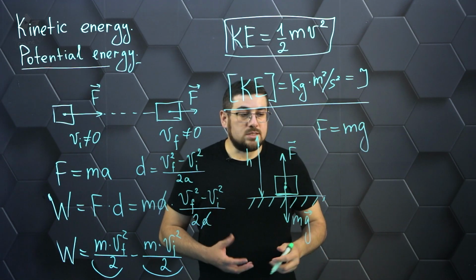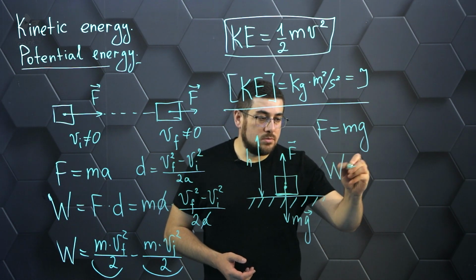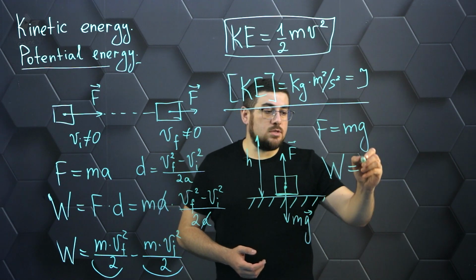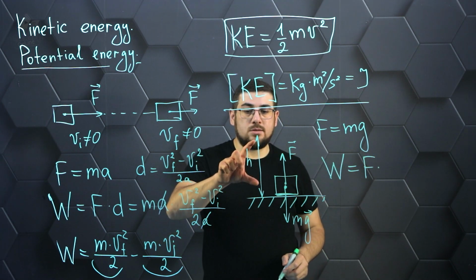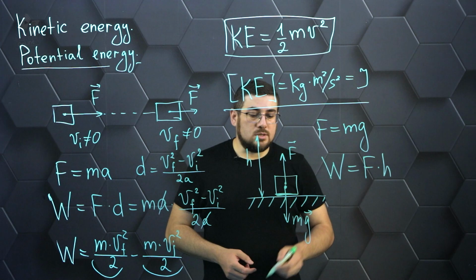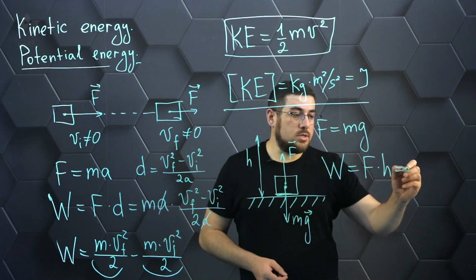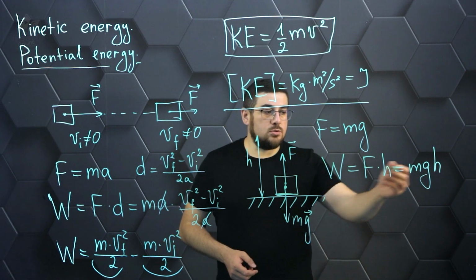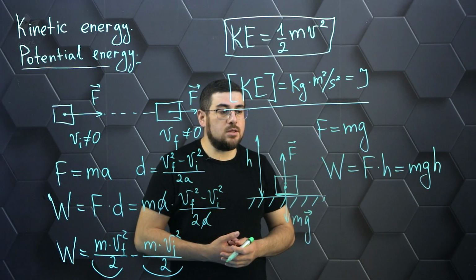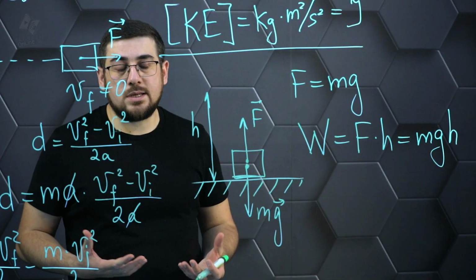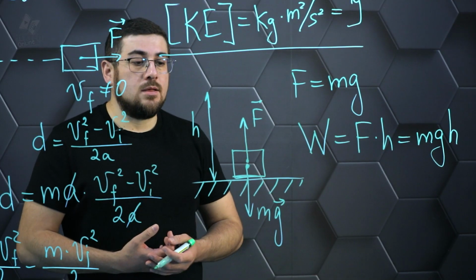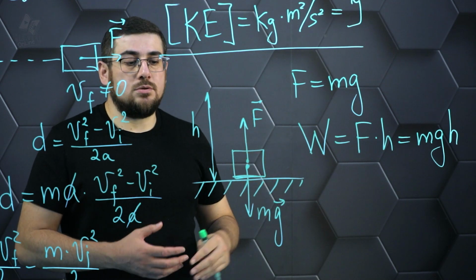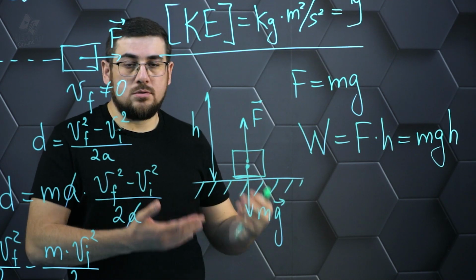and then the work that has been done by this person, for example, who lifts this body will be determined by the product of the force on the displacement of this body. Well, and accordingly the force will be equal in this case to the force of gravity. Thus we have received the formula for calculation of work on lifting of the given body. And if we think now from the point of view of energy, on what this work has gone. This work was done to lift this body to some height h, that is to give it some energy, in this case potential energy.